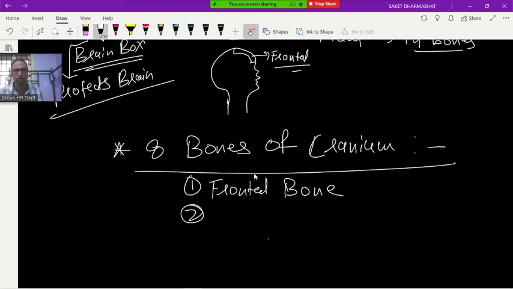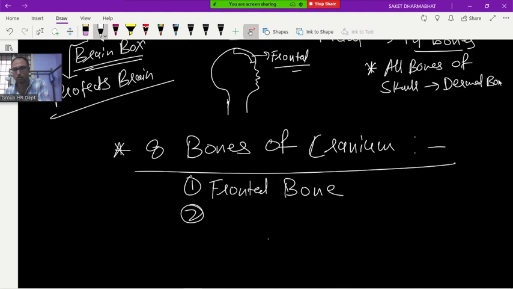Frontal bone. And one more thing, all bones of the skull are dermal bones. All bones of the skull are joined by sutures.